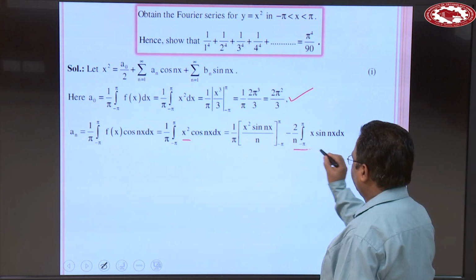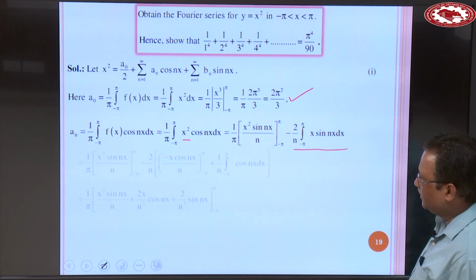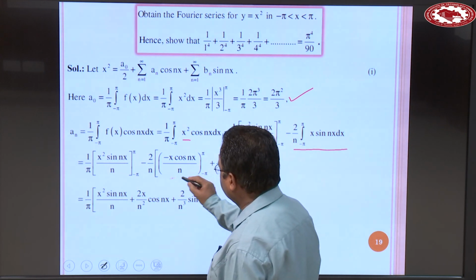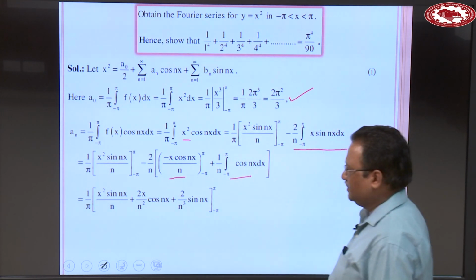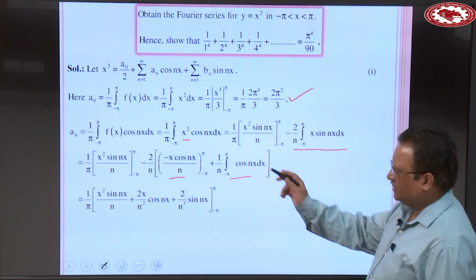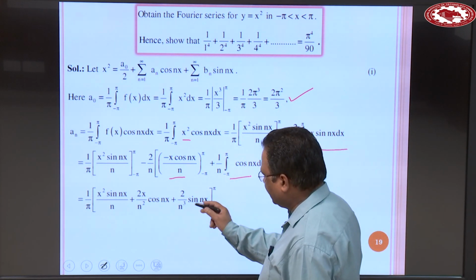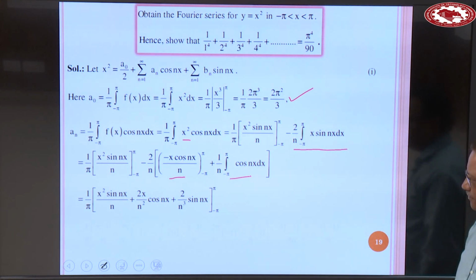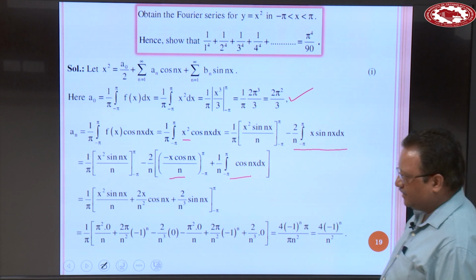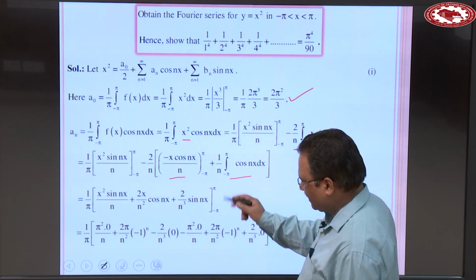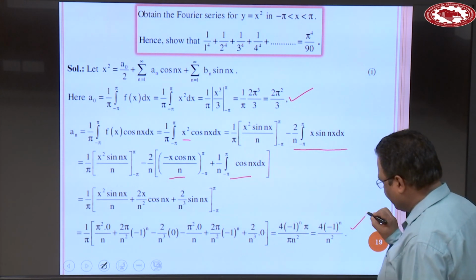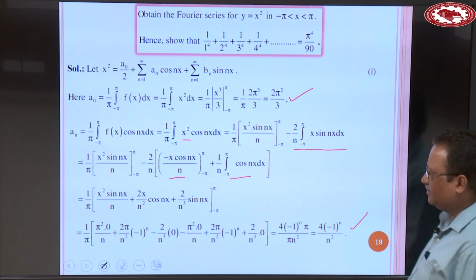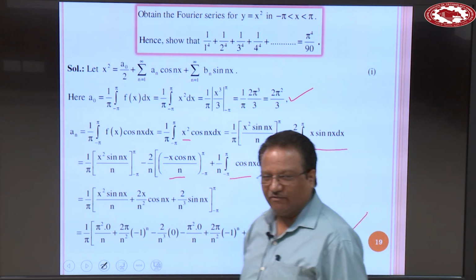Then again solve this integral. This term as it is, and when you solve this integral, we get this term and this term, and then solving the last integral, we get 2 over n cube sin nx. Then substitute these limits, and finally we obtain 4 into minus 1 power n divided by n square. So, this one is the value of a n.